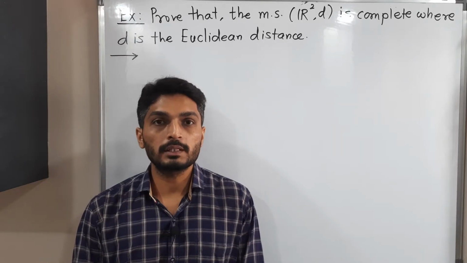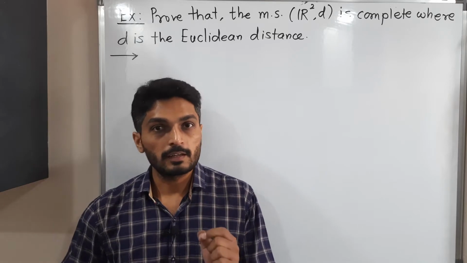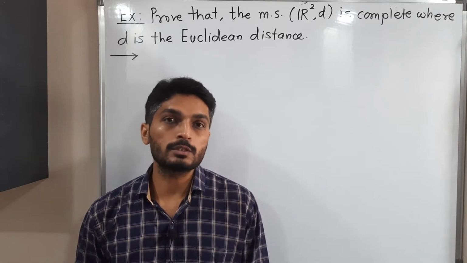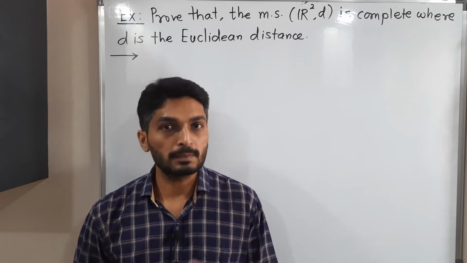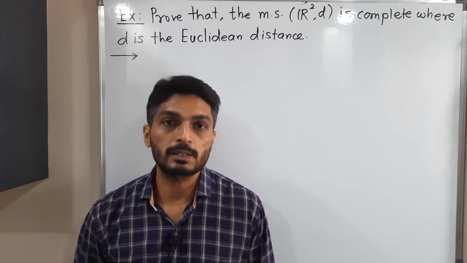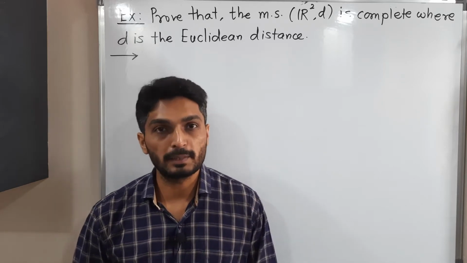So you are familiar with the concept of complete metric space. Complete metric space means if in a metric space (X, d), every Cauchy sequence is convergent, then we call it a complete metric space. In the previous video, we have seen the definition as well as one example also. So let us discuss one more example of a complete metric space.